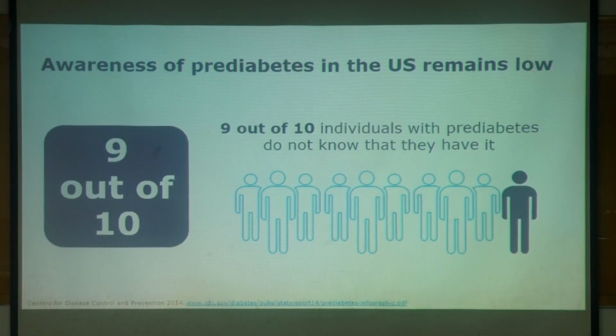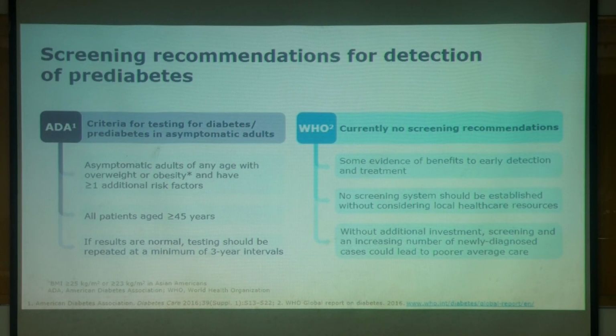Coming to the awareness, even in the United States, the awareness of pre-diabetes is low. 9 out of 10 individuals with pre-diabetes do not know they have it. The screening recommendations for detection of pre-diabetes: the ADA suggests criteria for testing for diabetes or pre-diabetes in asymptomatic adults with overweight or obesity who have more than one additional risk factor.